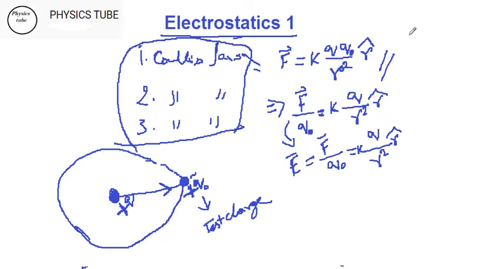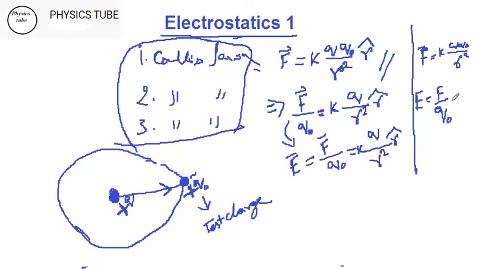So in short, so far, without vector notation, for quick revision, we know for Coulomb's law we have F, I won't give vector right now, F is equal to K Q Q naught by R square, and electric field E is equal to F by Q naught. That means Q naught has come this side, and this becomes K Q by R square. So these are the two basic formulas of the three formulas.